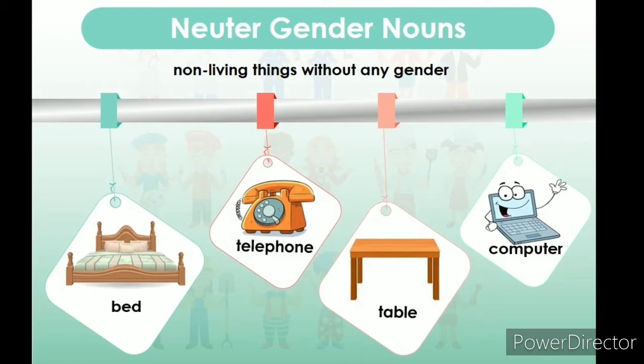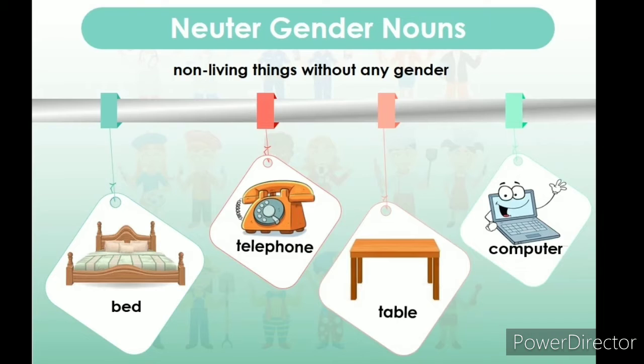Let us now learn two more gender nouns, the remaining genders from the category of gender. We have covered masculine and feminine gender. The remaining two are neuter and common gender nouns. I repeat, children, neuter and common gender nouns.